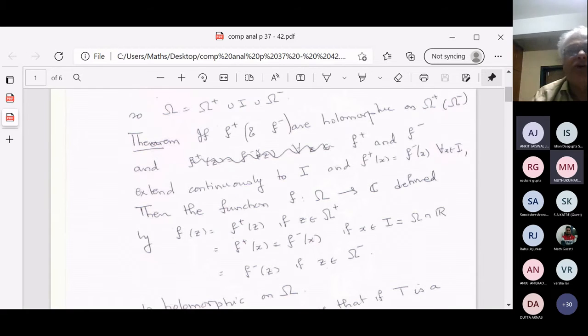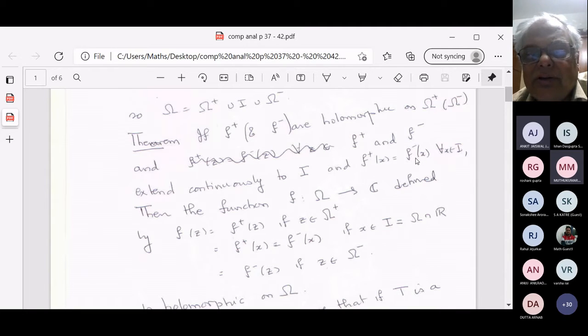Okay, so let me read this out. If f plus and f minus are holomorphic on omega plus and omega minus, and f plus and f minus extend continuously to I, and on I, f plus and f minus are the same, okay, and real valued.